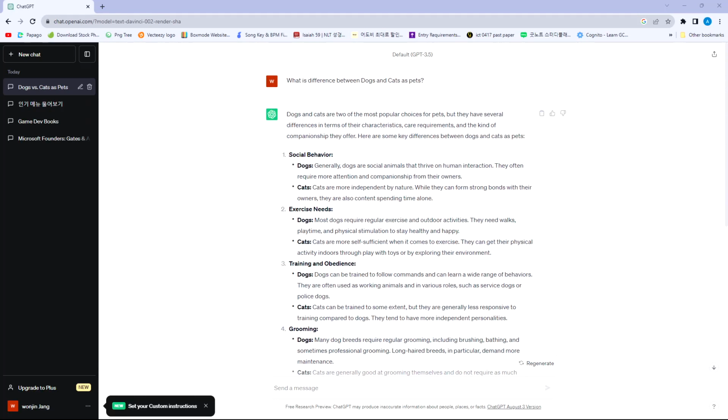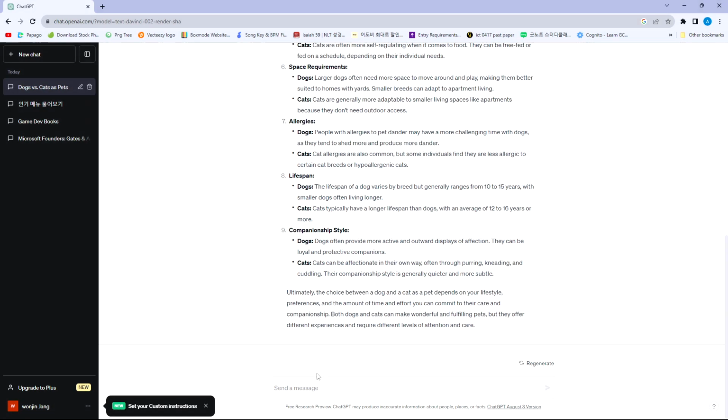Now, for example, this is too long, and you want this to be written in 100 words or less. You can ask ChatGPT to rewrite it under 100 words, but pretend like it's written by someone in 4th grade.